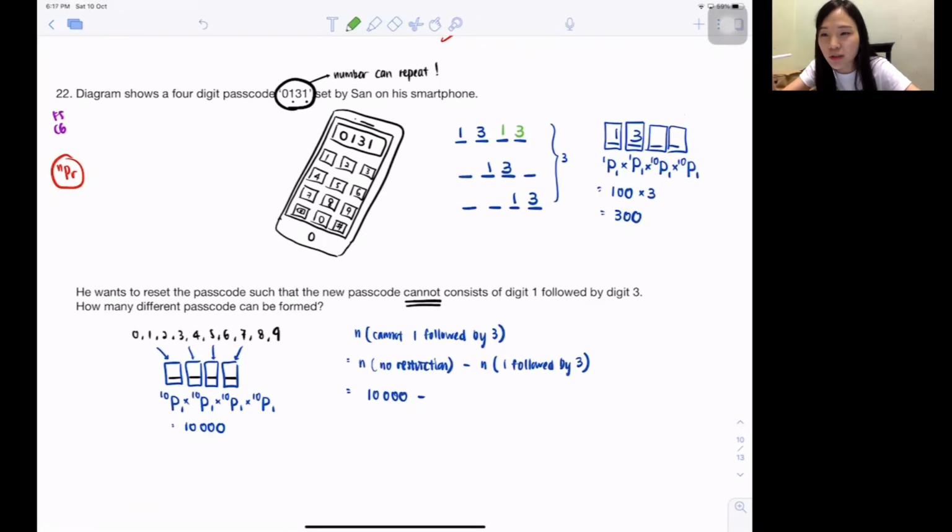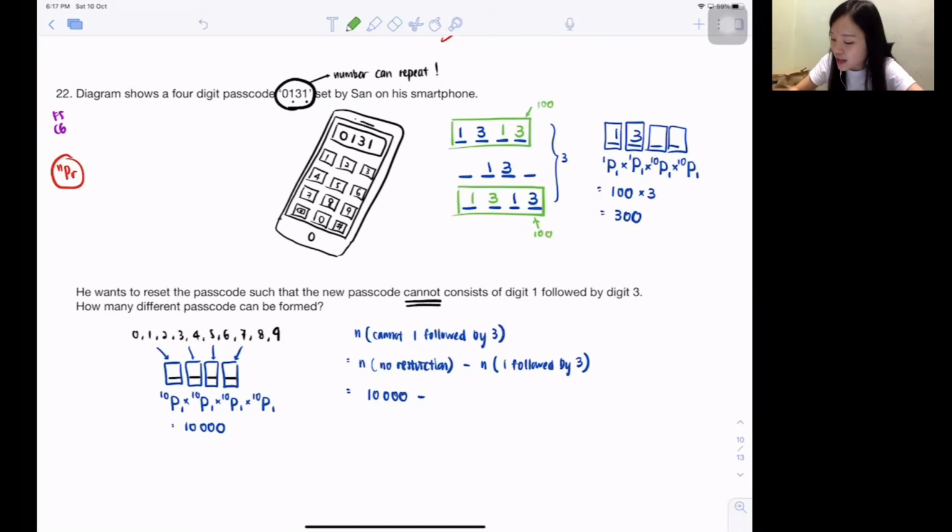Okay to have 1, 3, 1, 3. No one says cannot. But the problem is, out of this 100 methods, because each position has 100 ways, one of them will be 1, 3, 1, 3, correct? So this 100 method consists of 1, 3, 1, 3, and this 100 method also consists of this 1, 3, 1, 3.